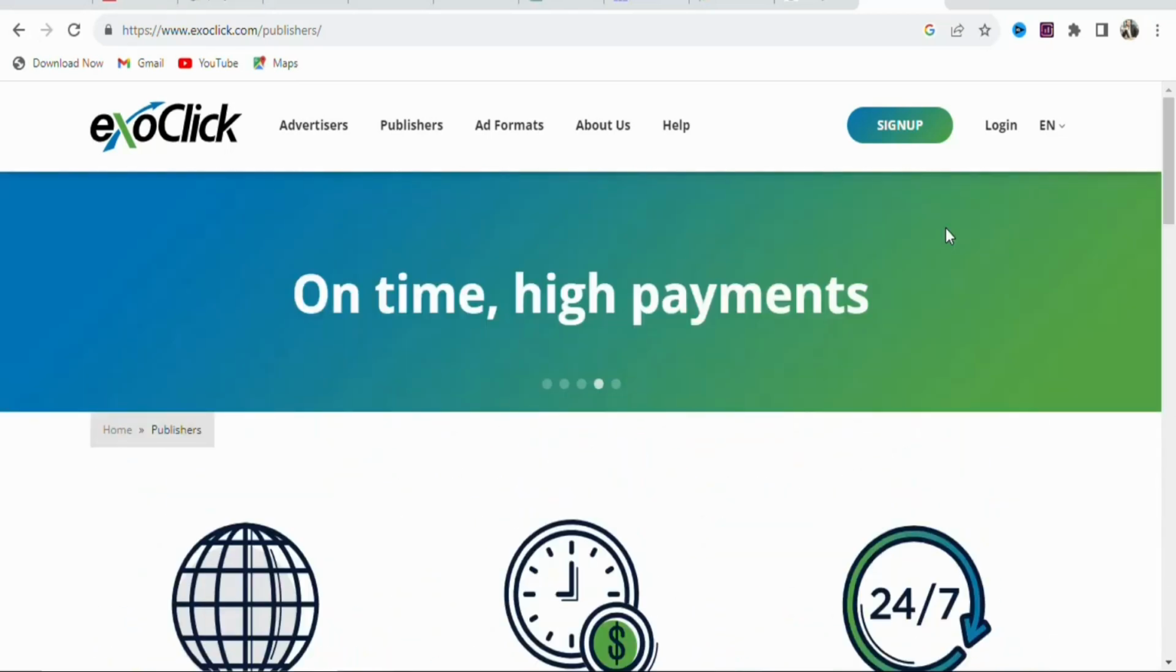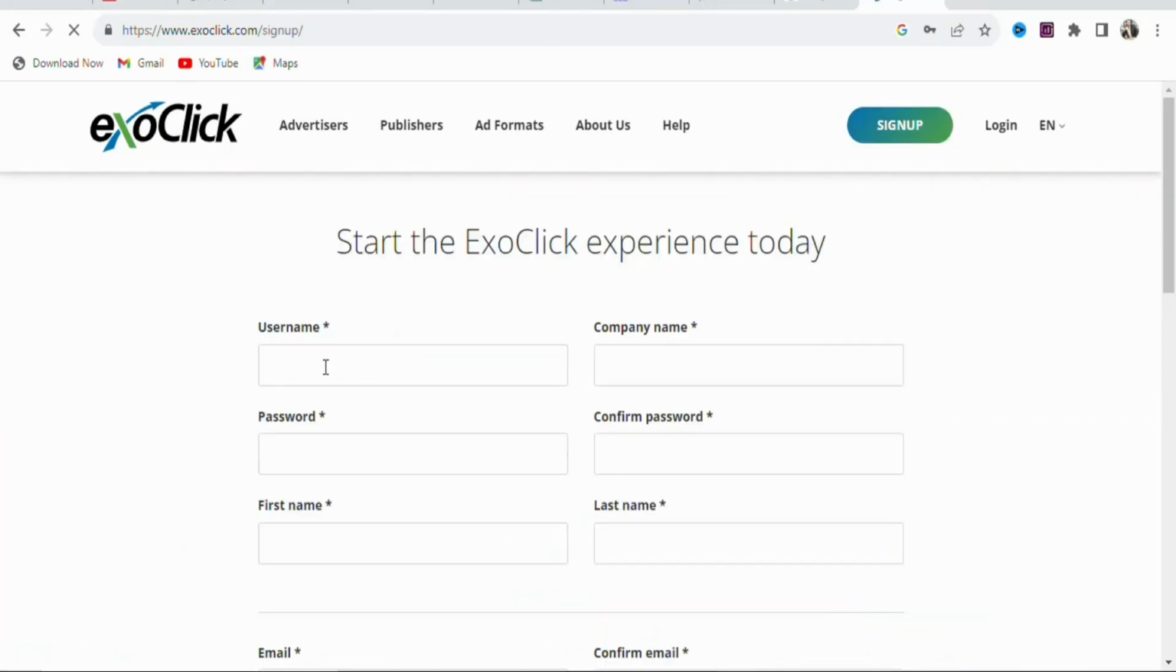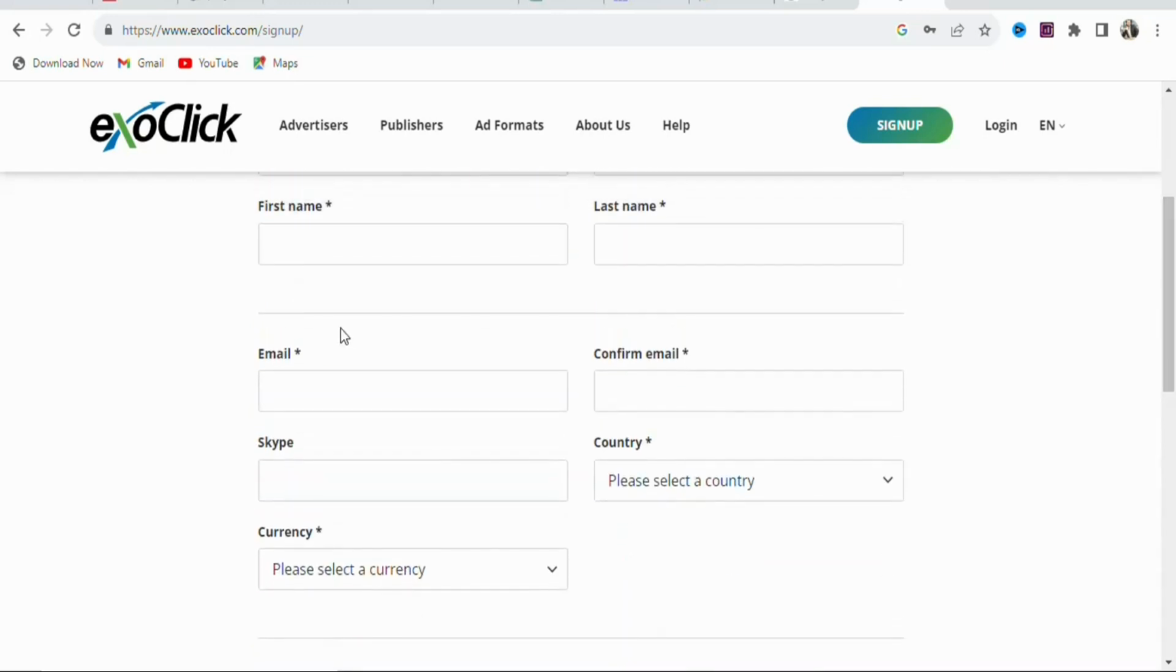So now what you have to do is sign up for an account so that you can begin using this platform. To sign up for an account, you are going to click right here, sign up. Once you click on sign up, you are going to enter your username, company name, password, confirm your password, first name, last name. Once that is done, you are going to scroll down. You can see your email address, confirm your email address, your Skype ID. You have to enter that right here and then click right here.